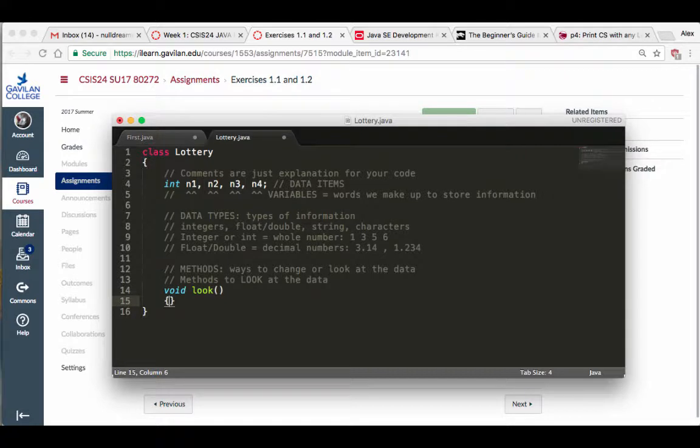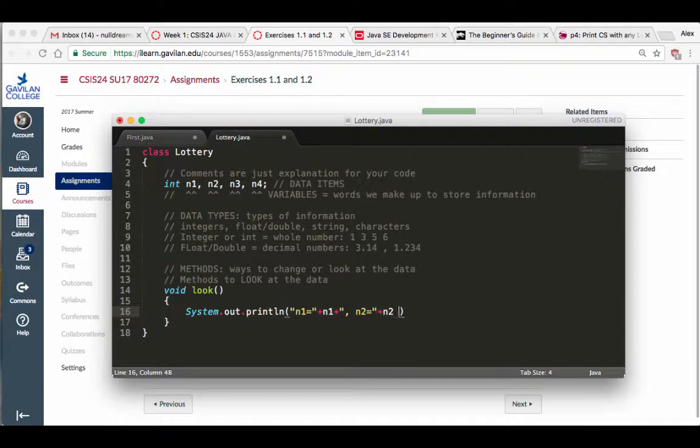And in this thing, I'm going to say, all right, system.out.println, and I'm going to say "n1 is equal to " plus n1, and then I'm going to do another plus, ", n2 is equal to " plus n2. Okay, I'm going to get rid of all the extra spaces.